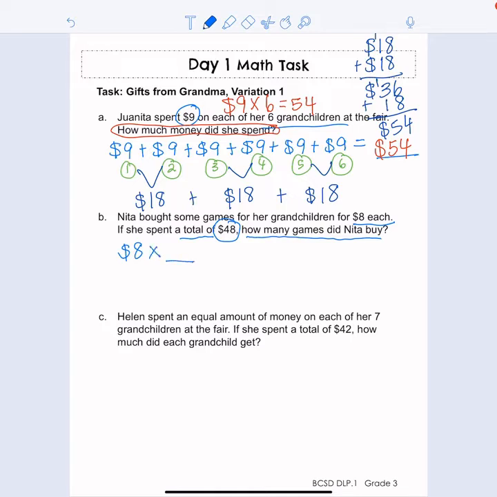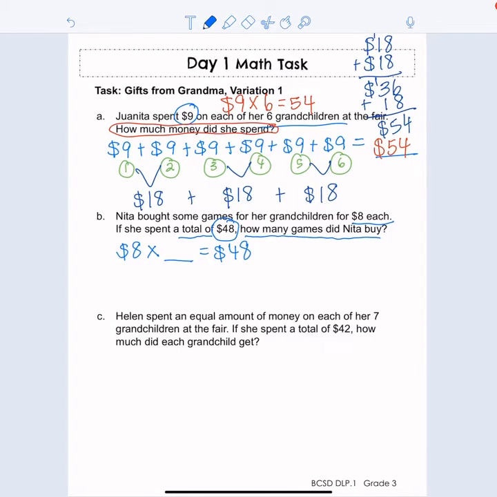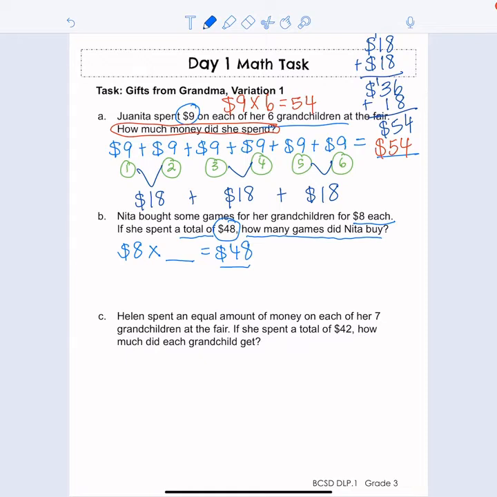This is the part that we don't know this time. We do know that it's going to equal $48. We know the total. So what I'm looking for is this part, the question mark. How many games did Nita buy? Now, when there's an unknown factor, the factor is this missing number right here.